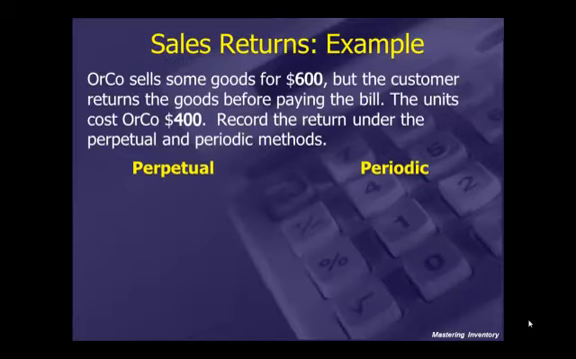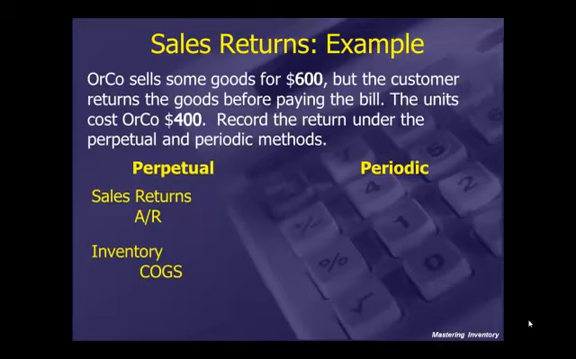Here we have an example. Orco sells some goods for $600, but the customer returns the goods before paying the bill. The units cost Orco $400. We're to record the return under the perpetual and the periodic methods. So under perpetual, we would debit sales returns and credit accounts receivable.